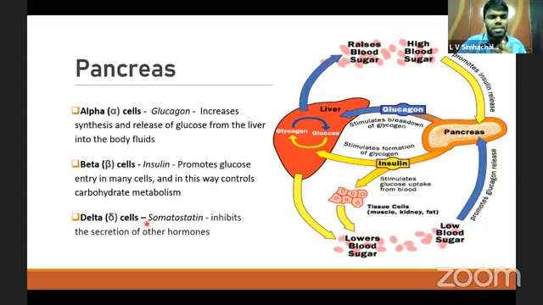Coming to the delta cells, they produce somatostatin, which is also secreted by the hypothalamus. This somatostatin inhibits the secretion of the other hormones of the body.